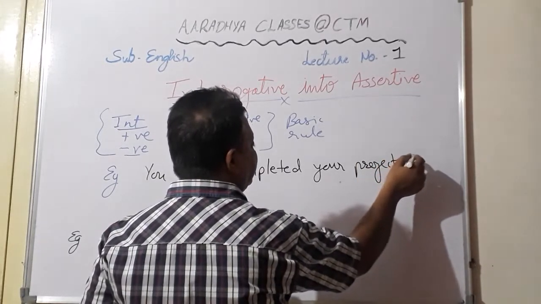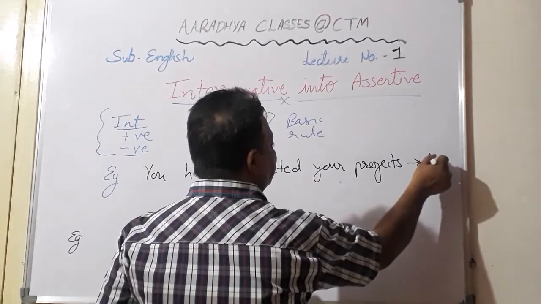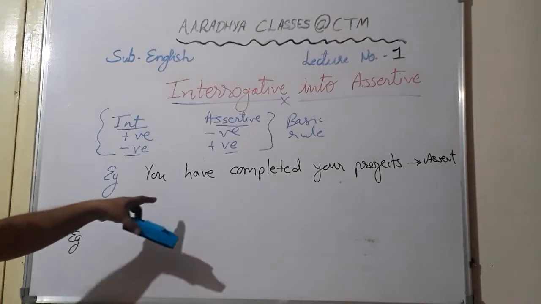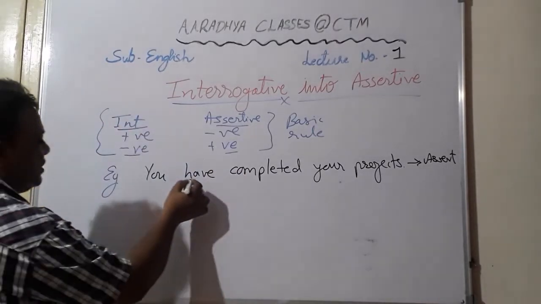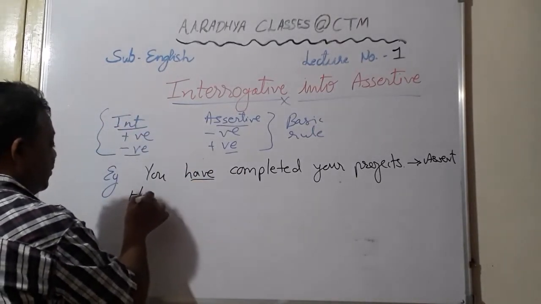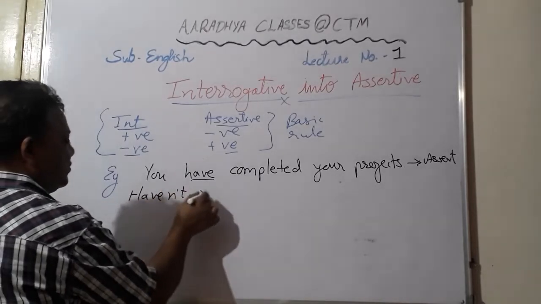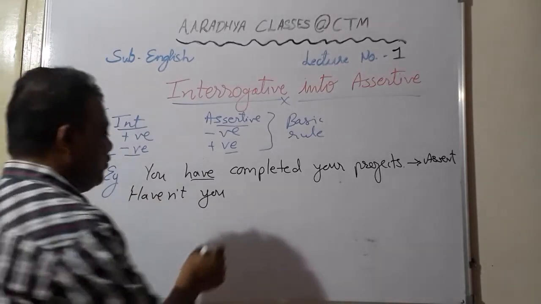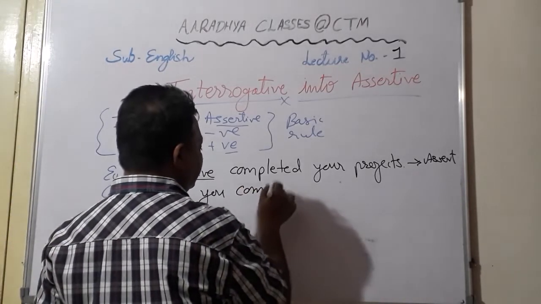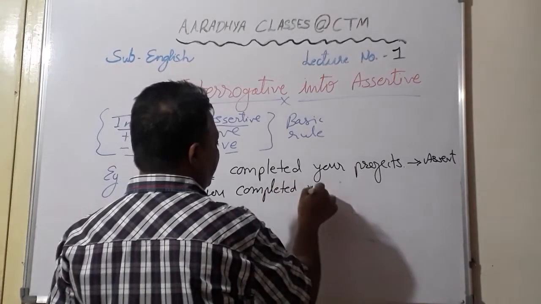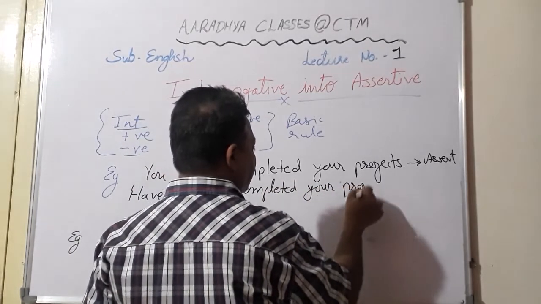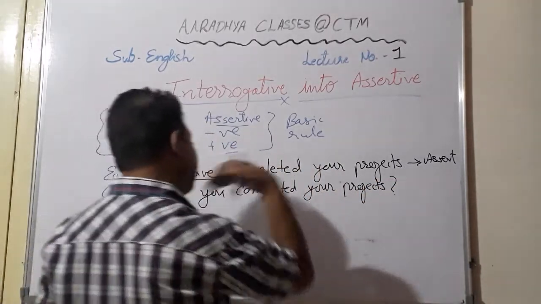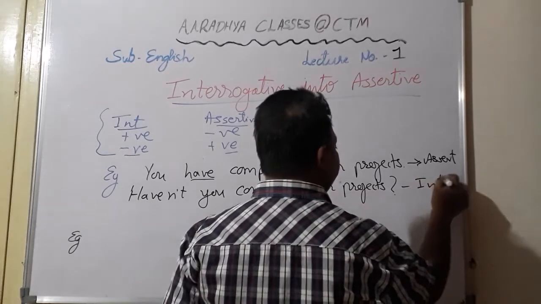Now see students, this is a positive assertive sentence. When you are asked to convert it into interrogative, have is already given, so you will begin your interrogative with have. Haven't you, because this is positive, so here it will become negative. Haven't you completed your projects? Okay students, so this has become your interrogative.